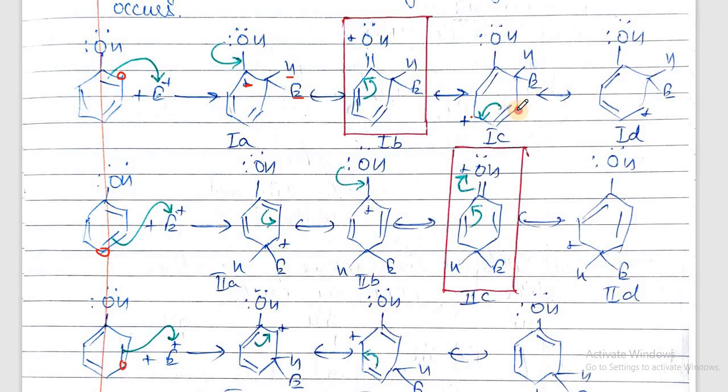So we have the resonating structures in which, if we have drawn the first structure, then we can easily write the other structures. So there are 2-3 conditions. First is, if we have drawn the first structure correctly, we can draw others also.